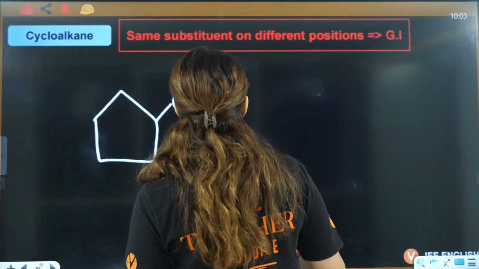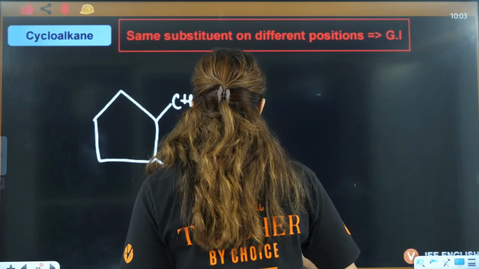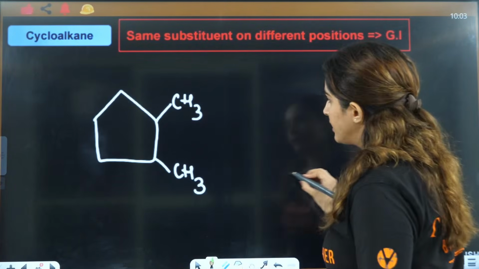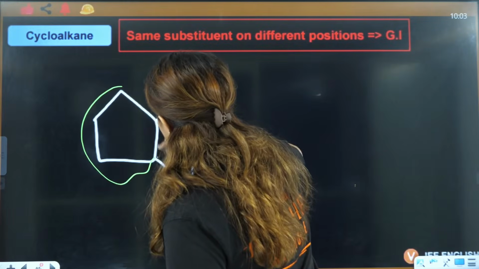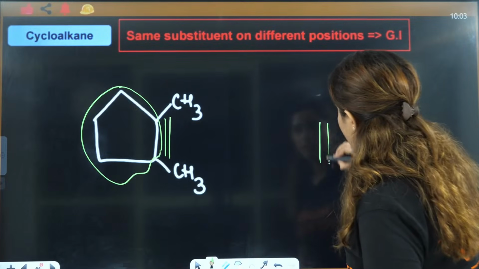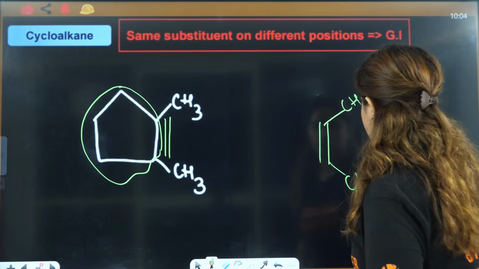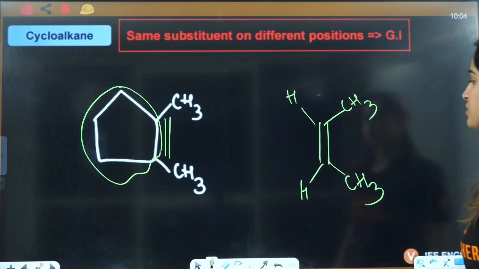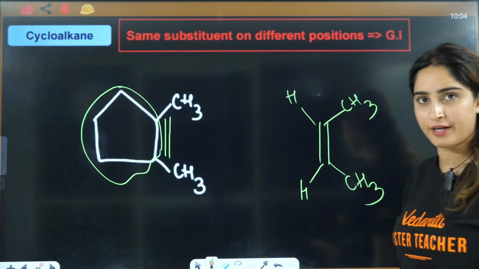So this trick simply means that here, this whole part, you make a double bond of it. So this is a double bond. This is CH3, this is CH3, this is H and this is H. Can you see on the same carbon you have different.